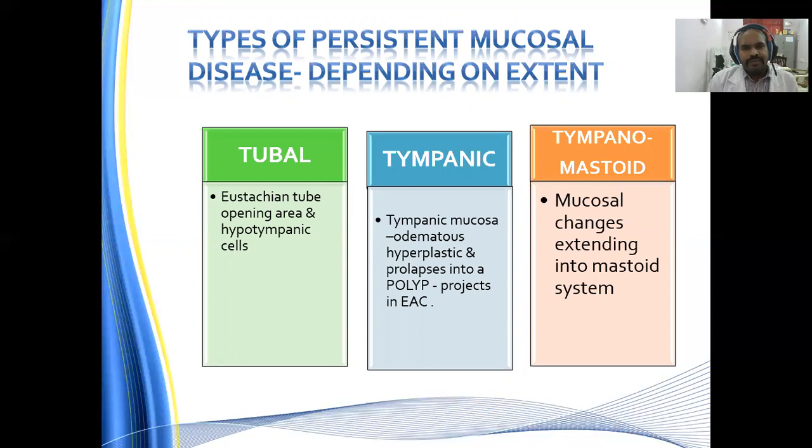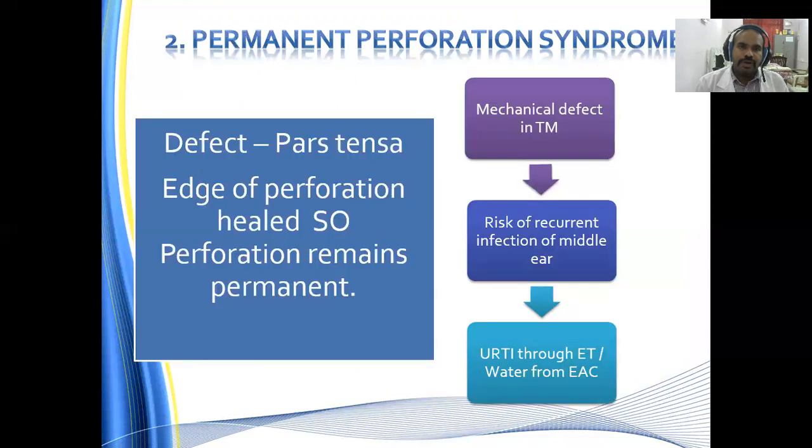Then we have the tympanic variant, in which the tympanic mucosa, which is edematous and hyperplastic, prolapses into the EAC and projects as an EAC polyp. Then tympanomastoid, where the mucosal changes extend to the mastoid system. So all this has been mucosal only, of which something is limited only to the tubal mucosa, something goes to the tympanic mucosa, and the third variant goes into the tympanomastoid system also.